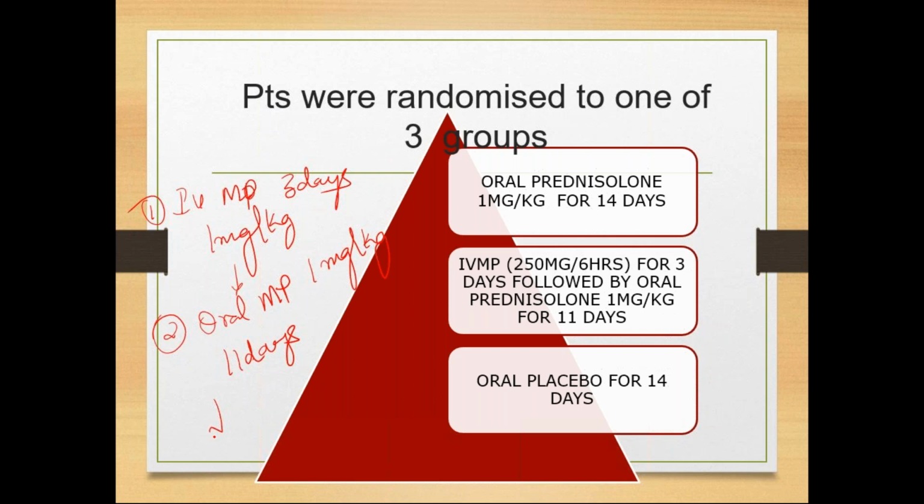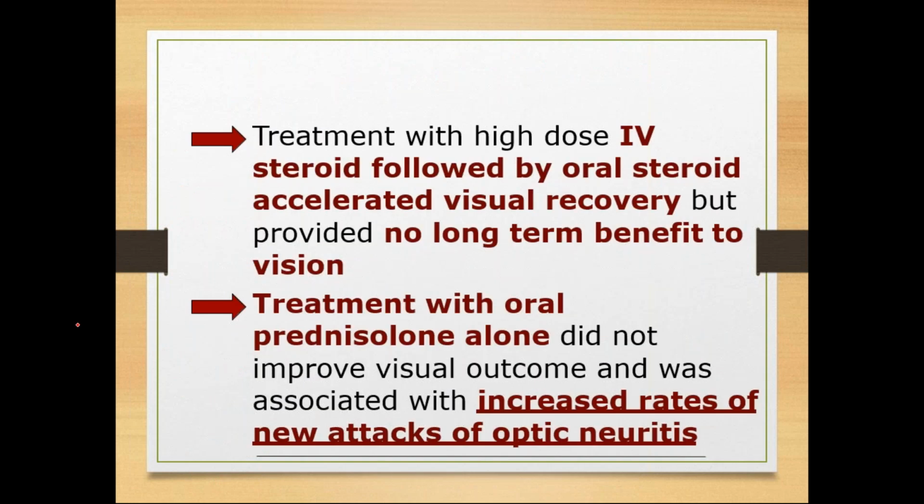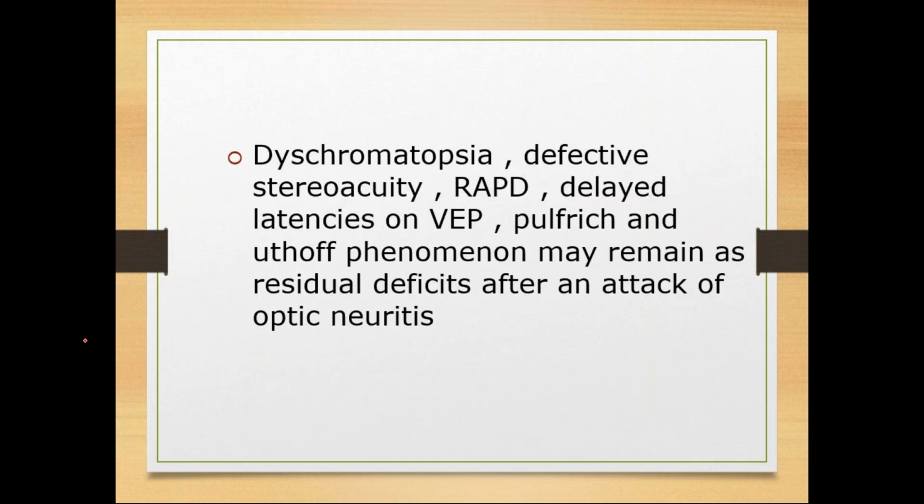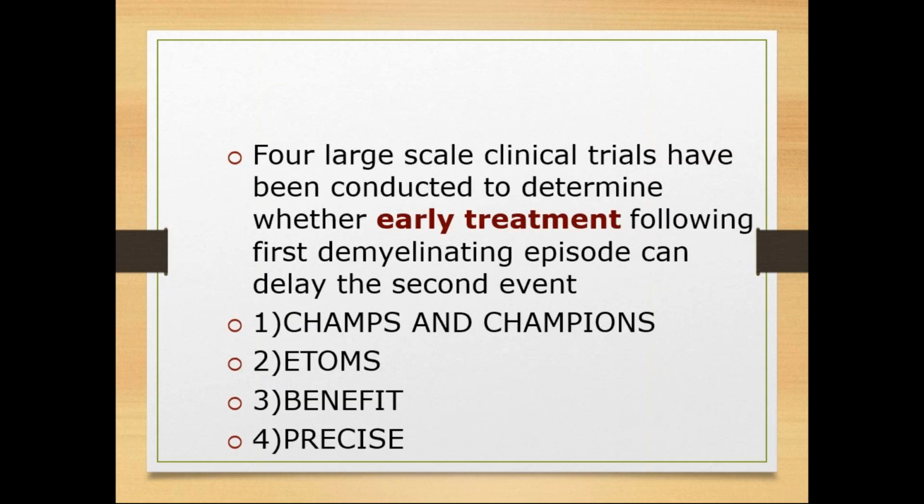After 11 days, they started tapering the dose of steroids. So the first 3 days of treatment is intravenous, followed by 11 days of oral. First one is intravenous, second one is oral. In this way, they finalized the treatment for optic neuritis. Patients usually improve with this treatment if it is given as early as possible.